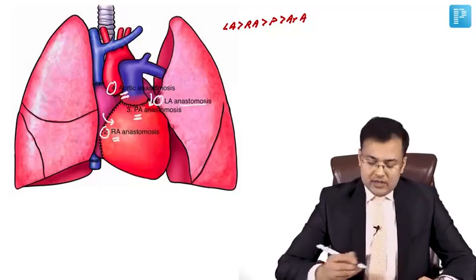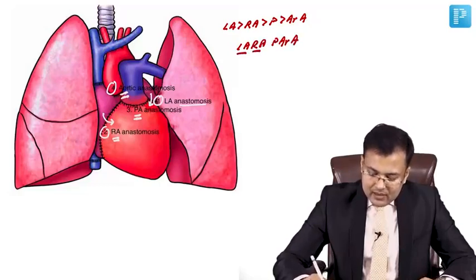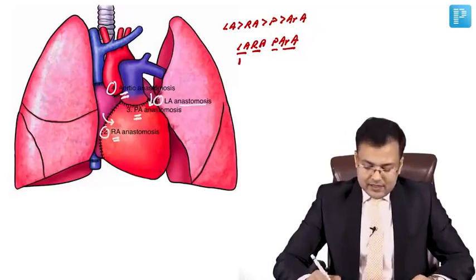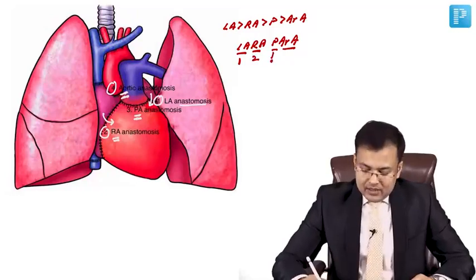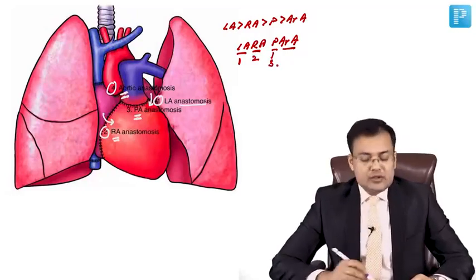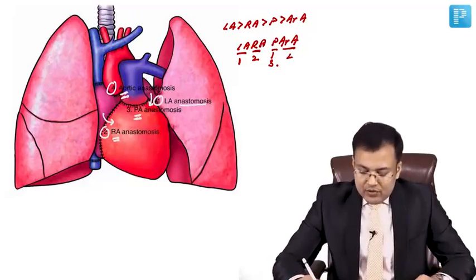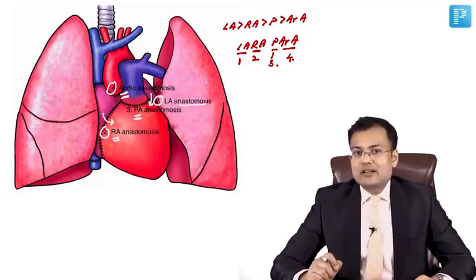Okay, so how to remember? The mnemonic is Lara Para. LA means left atrial anastomosis, first. RA means right atrial anastomosis, second. P means pulmonary artery anastomosis, and AR means aorta, so fourth is aortic anastomosis. This is the sequence of anastomosis in heart transplantation.